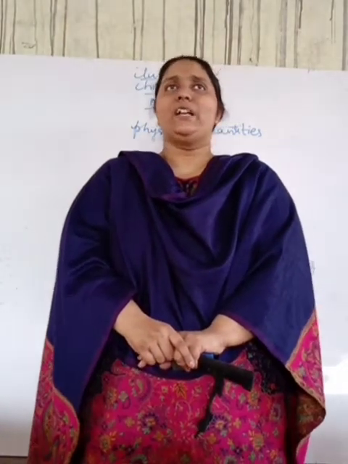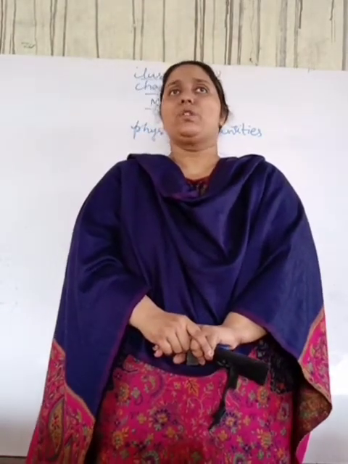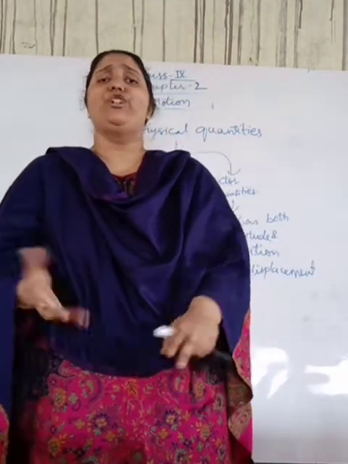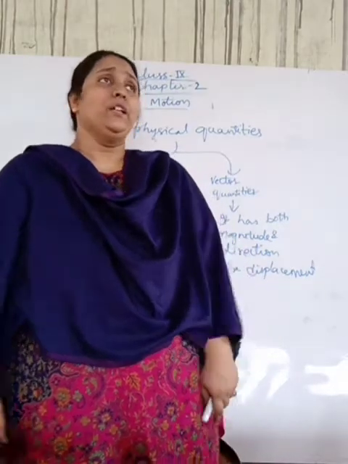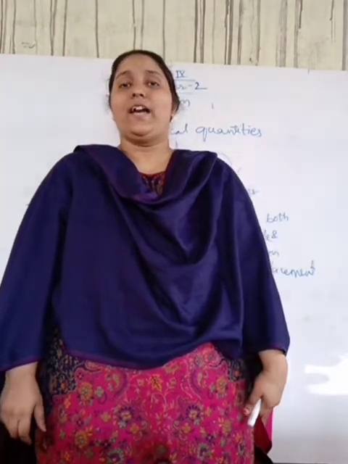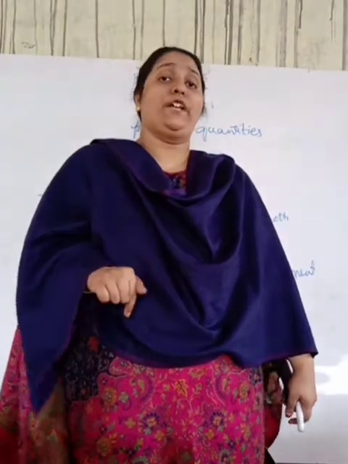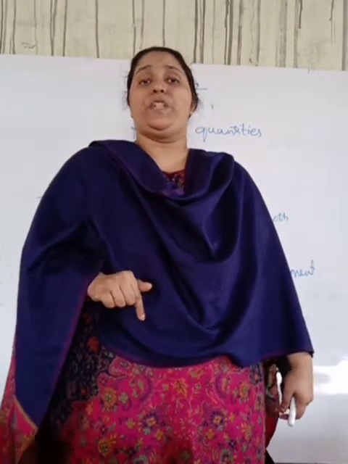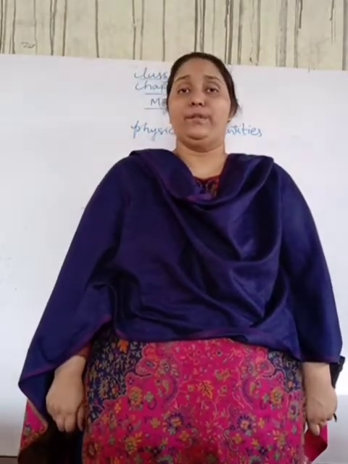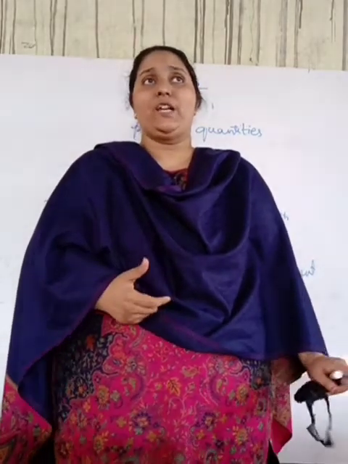A scalar quantity has only magnitude but no direction. There is no need to specify the direction. But a vector quantity has both magnitude as well as direction. So in a vector quantity we need to specify how much magnitude there is, and we also need to specify the direction. Got it, students? How can we say whether a quantity is a scalar or a vector?